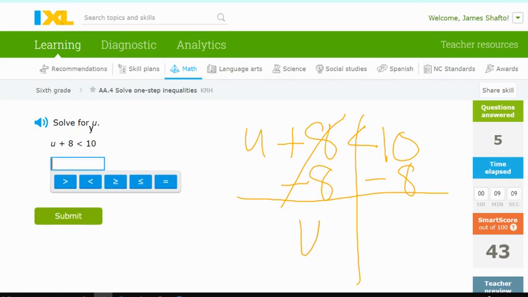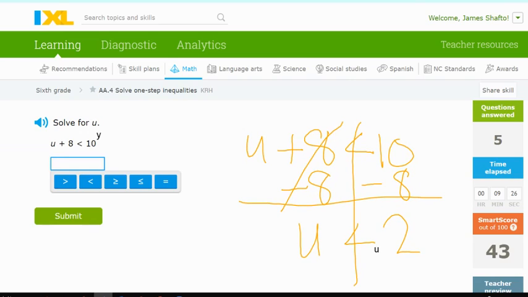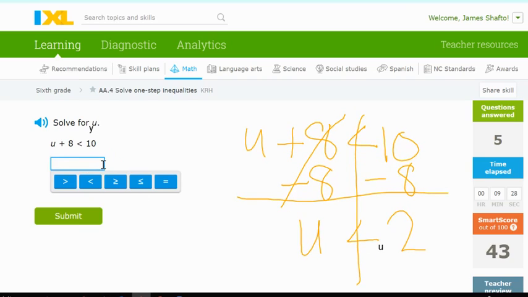And again, I'm left with 1u by itself, and 10 minus 8 is 2. So all of my answers have to be less than 2. And this makes sense, because if I had 0 plus 8, that would be 8. And 8 is less than 10. I'm going to write u is less than 2.